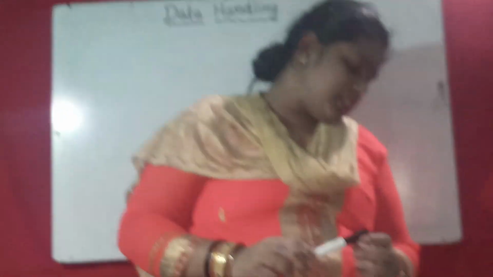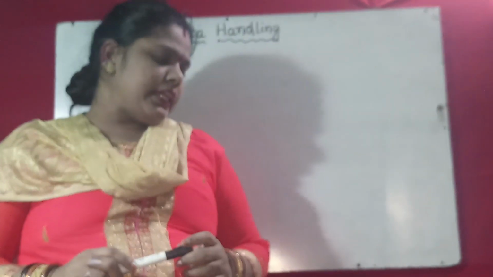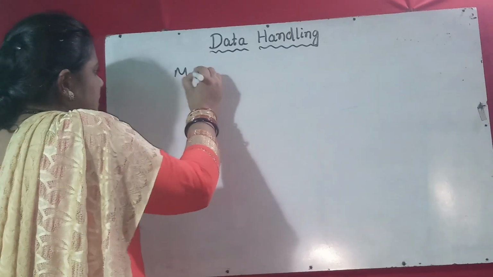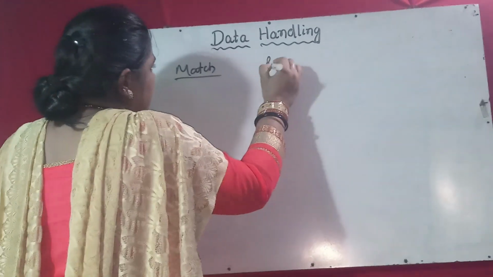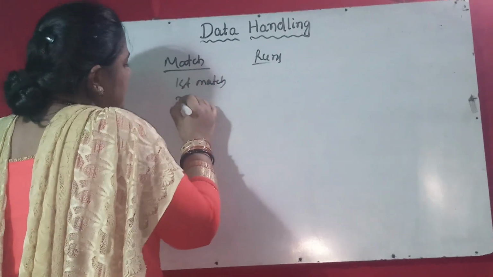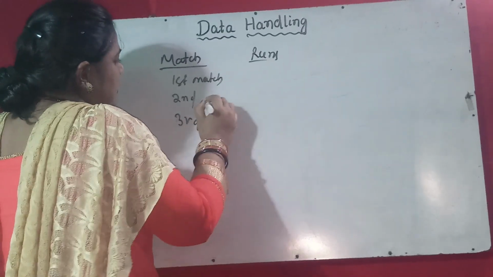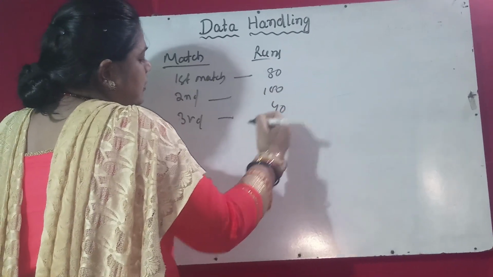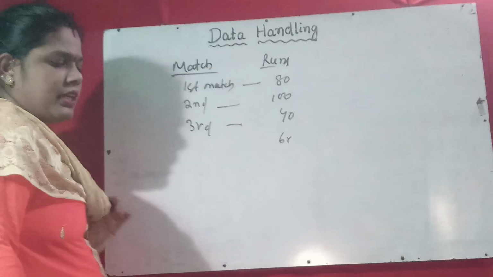Okay, so which information can you represent by data? Suppose, such as runs made by batsmen in 10 test matches. In 10 test matches, how many runs did the batsman make? That means you make the data: first match, second, third, then how many runs? Suppose 80 runs or 100 runs or 40 runs or 60 runs. So this is one type of data.